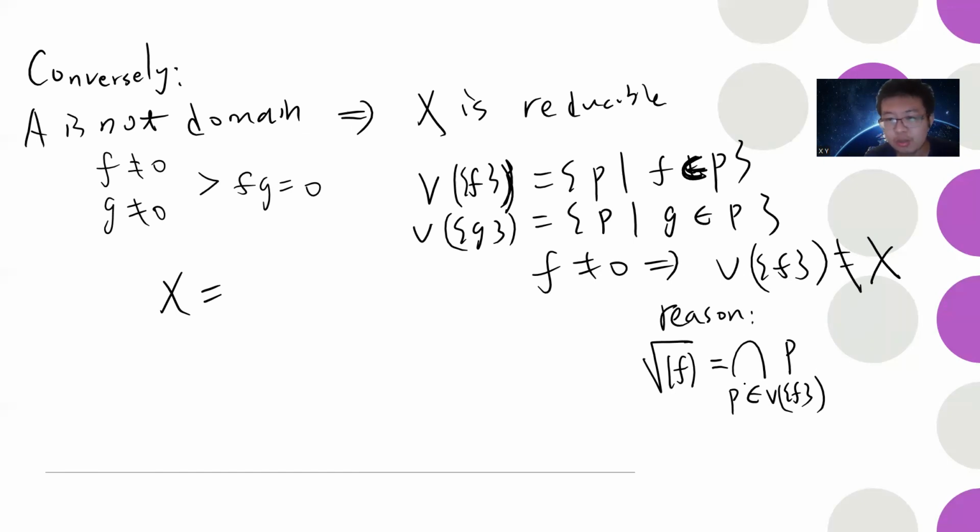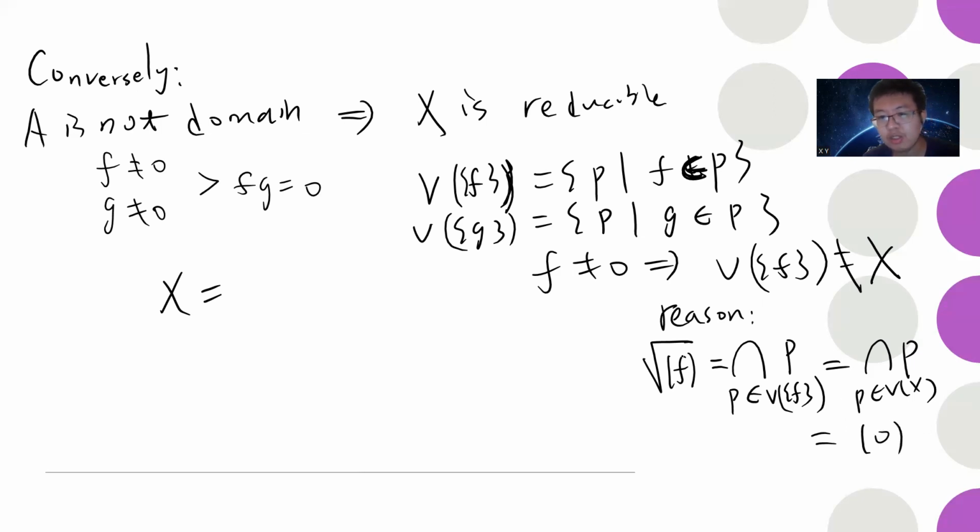Okay, so let's prove by contradiction. Suppose V of the singleton f is X. Then this will be all the prime ideals of X, and it will be the nilradical. Then by my assumption, the nilradical is 0, so you get 0.